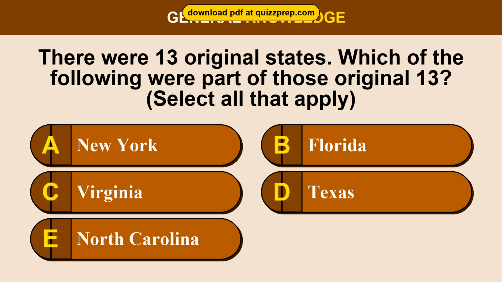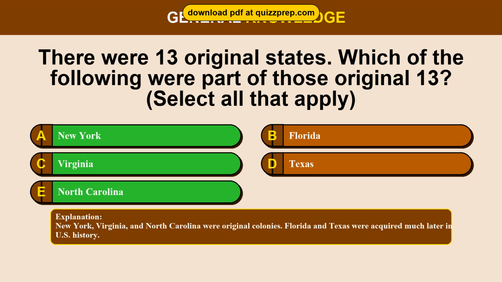Question 7. There were 13 original states. Which of the following were part of those original 13? Option A. New York. Option B. Florida. Option C. Virginia. Option D. Texas. Option E. North Carolina. The correct answers are options A and C and E. New York, Virginia, North Carolina. New York, Virginia, and North Carolina were original colonies. Florida and Texas were acquired much later in U.S. history.